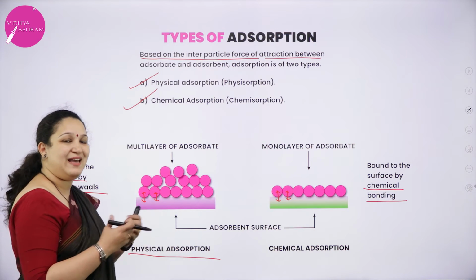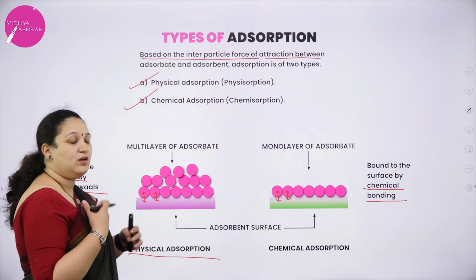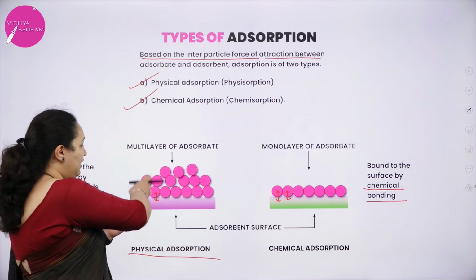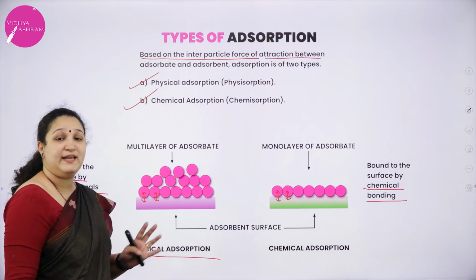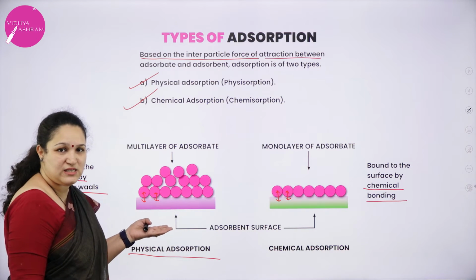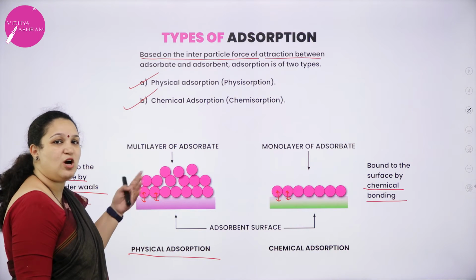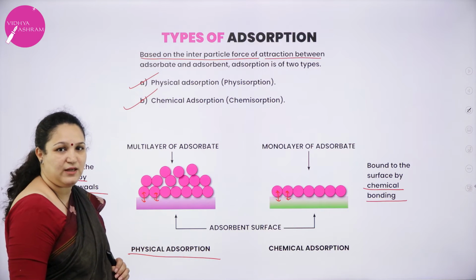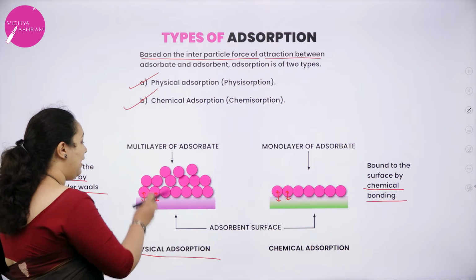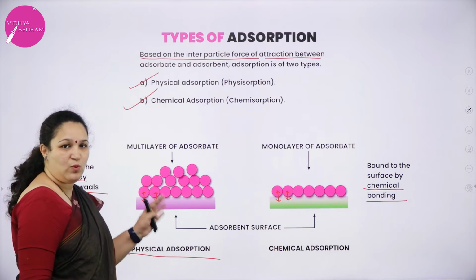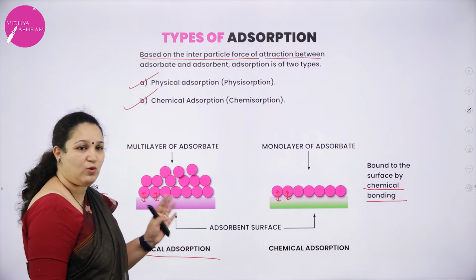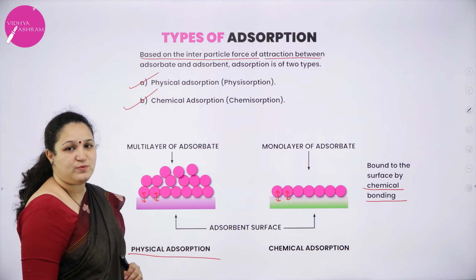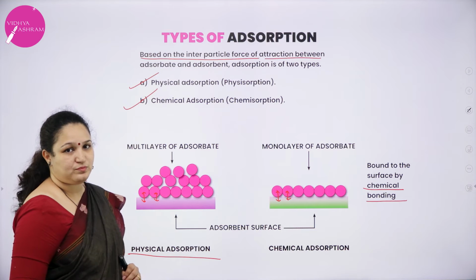For example, if I increase the temperature or change the condition, I can remove these adsorbed particles from the adsorbent very easily. It can be reversed very easily. The process of adsorption or desorption can happen very easily. Also, the amount of enthalpy required for the process to happen is very low. Enthalpy required for physical adsorption is very low.